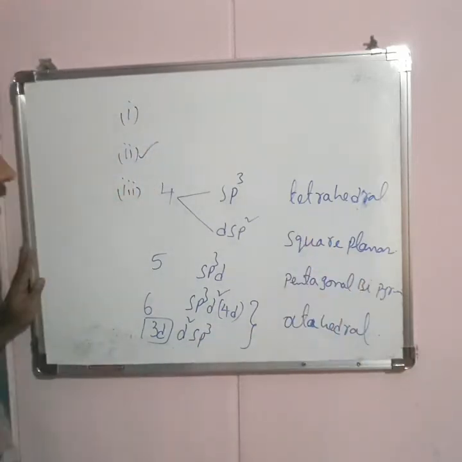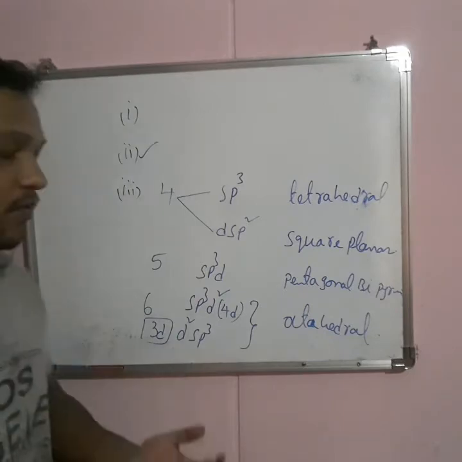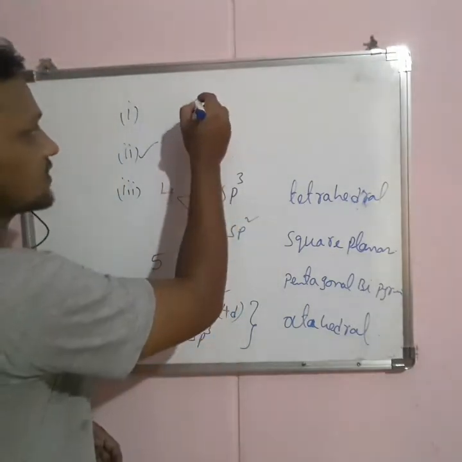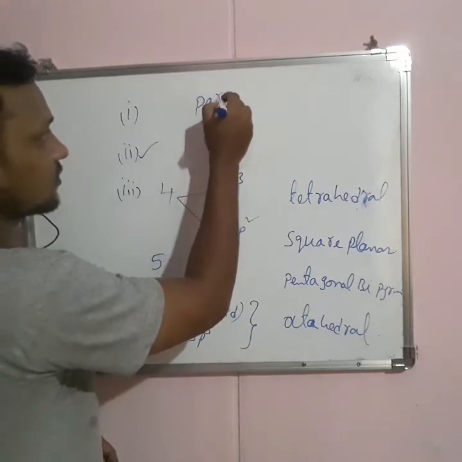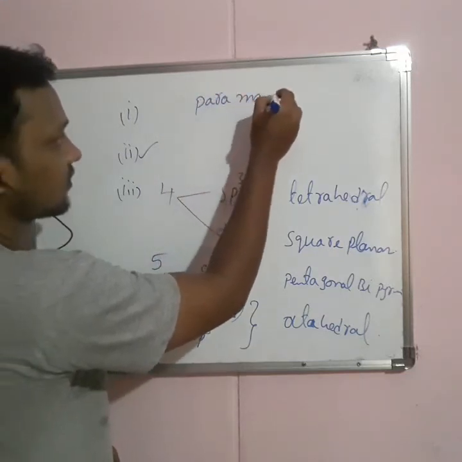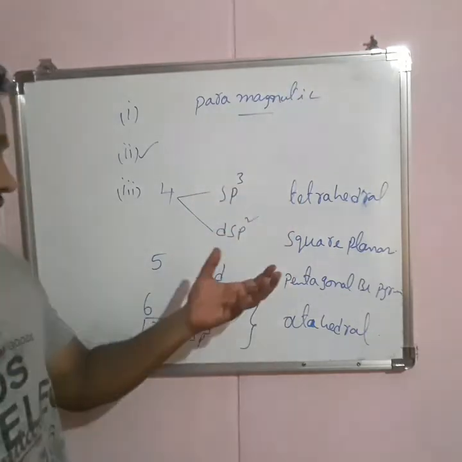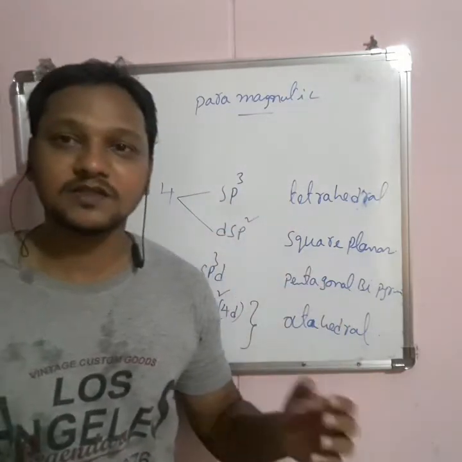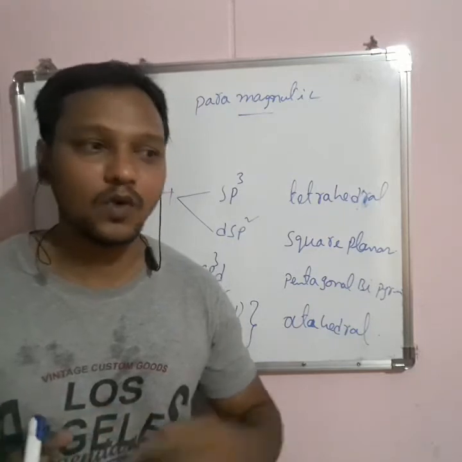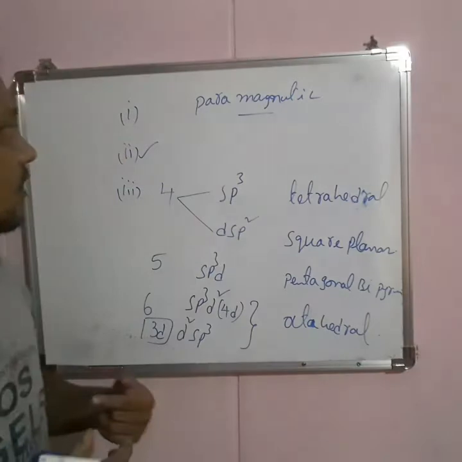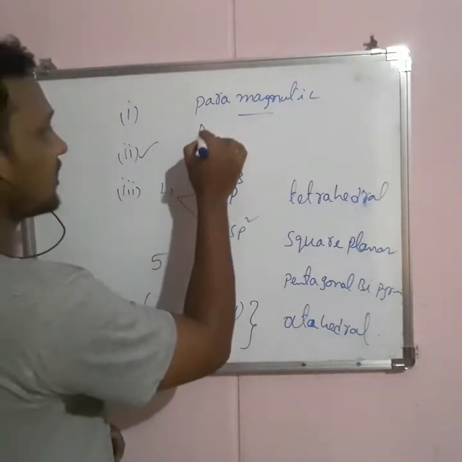Okay, and if the coordination compound has unpaired electrons, it is called a paramagnetic character. If the coordination compound does not contain any unpaired electron, only paired electrons, we call that a diamagnetic character.